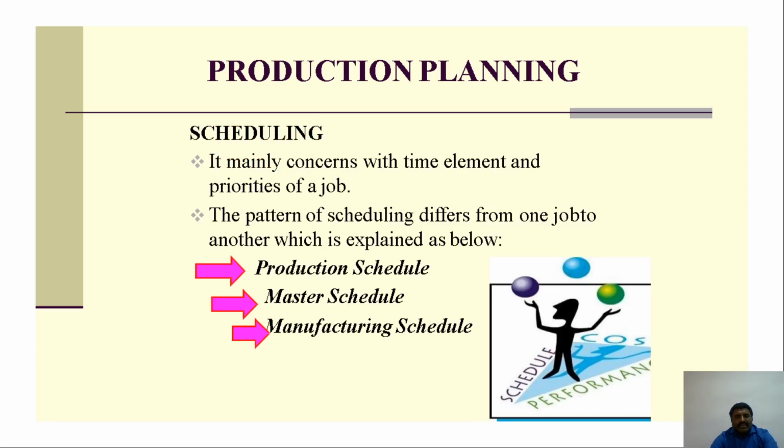Scheduling is mainly concerned with time. As I said, time and the priority of a job, which is called controlling. Time elements and the priority of job activities.